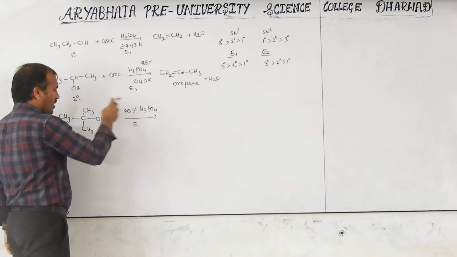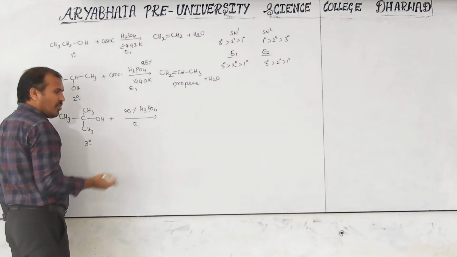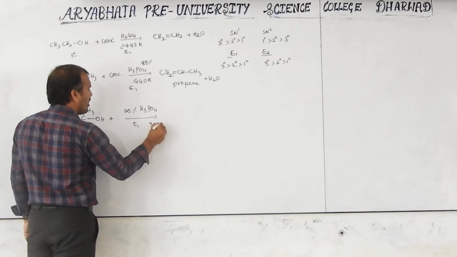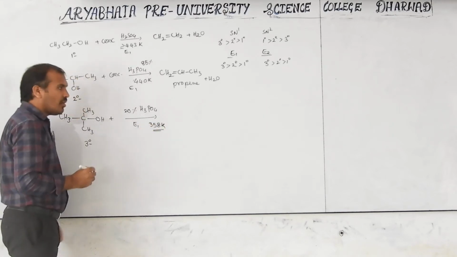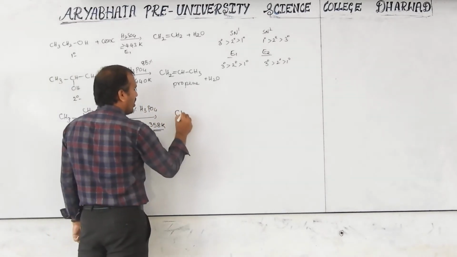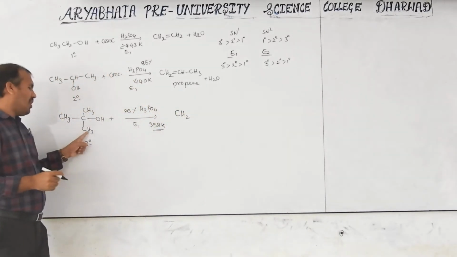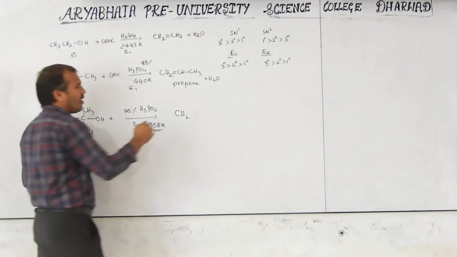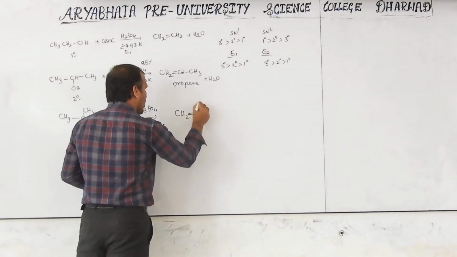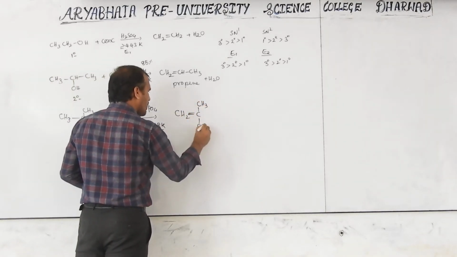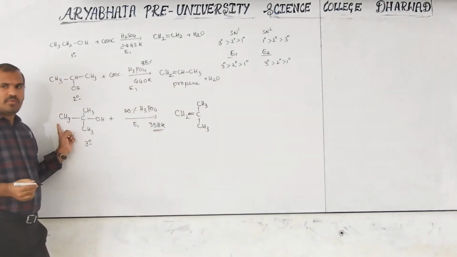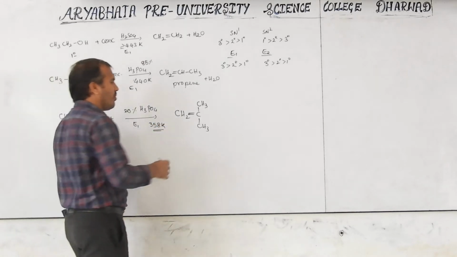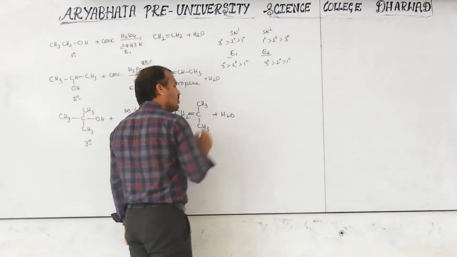Compared with the others, the tertiary group more easily eliminates the water molecule. That's why a lower temperature is required, nearly 358 Kelvin. Here the alkene products are all equivalent. Any hydrogen from any of the carbons gives the same double bond, so you can remove the proton from any side. I remove the proton from this carbon; here also you can remove, but the name is the same whatever product forms.